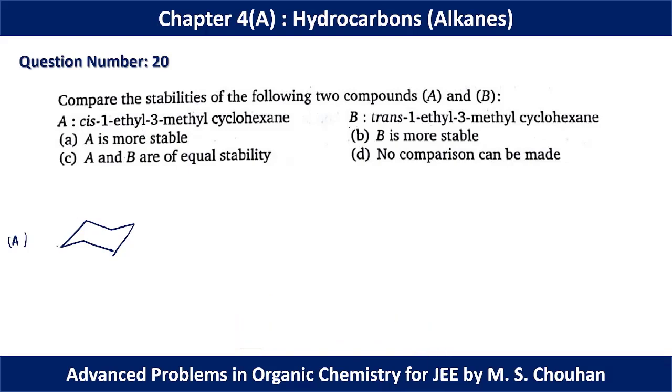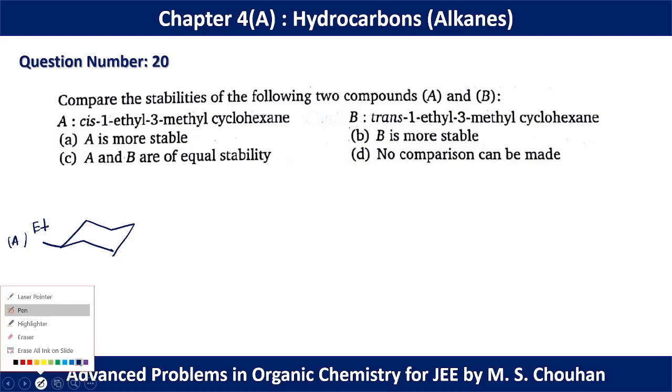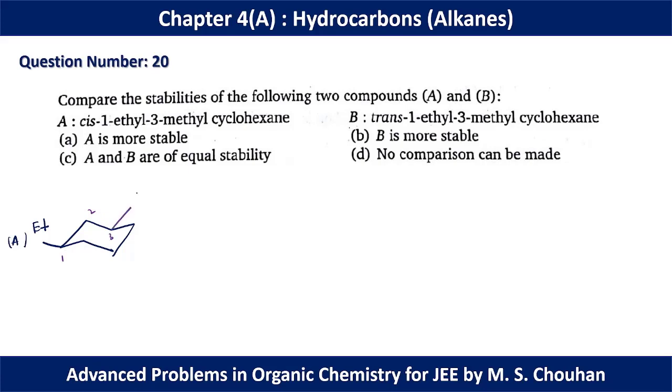So we can keep this ethyl in this position, and if this is 1, this should be 2 and this should be 3. We have to keep the methyl in this position. This is structure A, and for structure B we have trans, that is, if ethyl is present in this position, methyl should be present in this position.